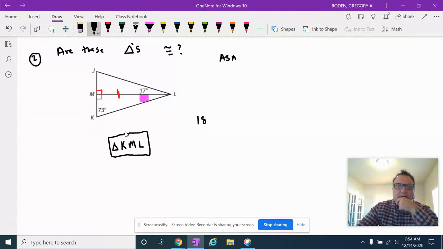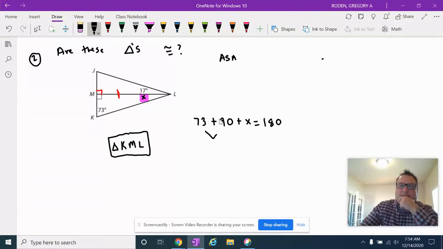I have 180 degrees. Let's write an equation. I have 73 degrees plus 90 degrees plus, we'll call this X, and that has to be equal to 180 degrees. Let's add those together, slowly so I don't make a little mistake.